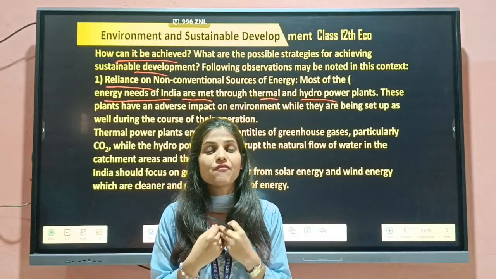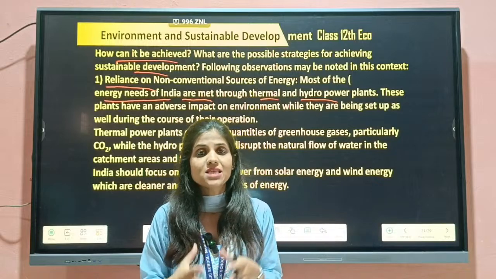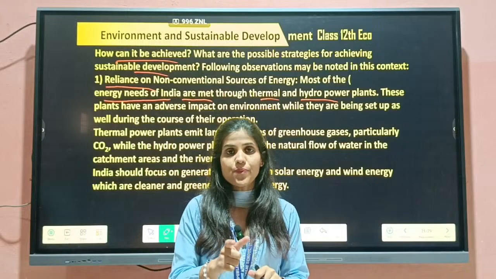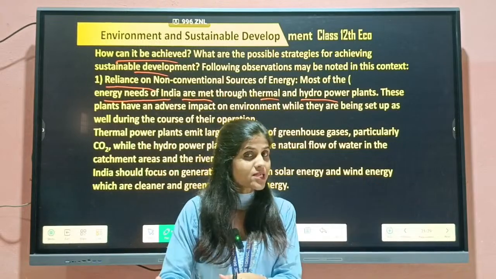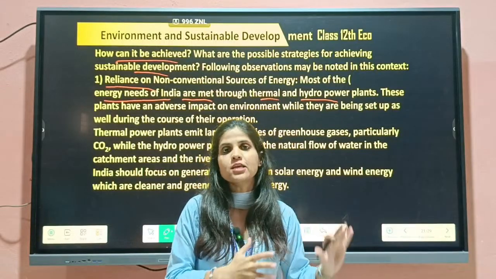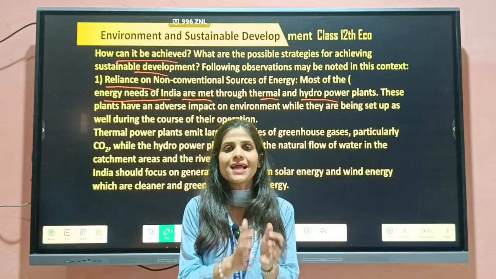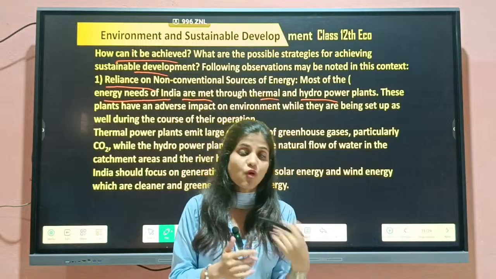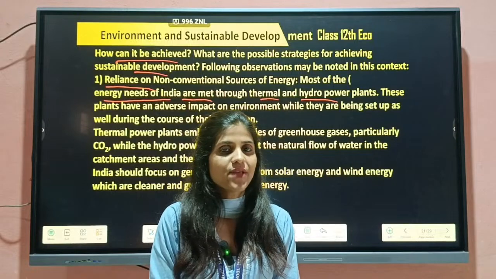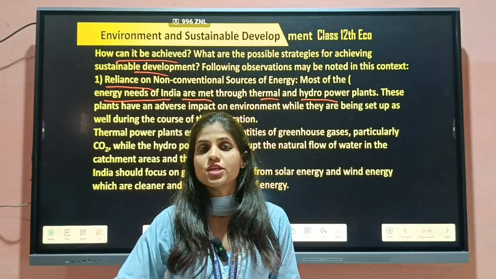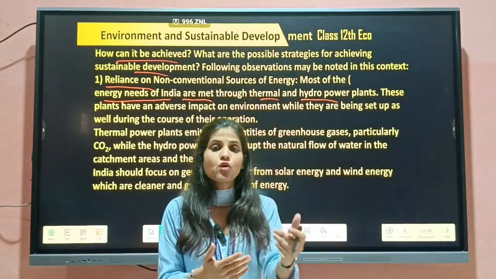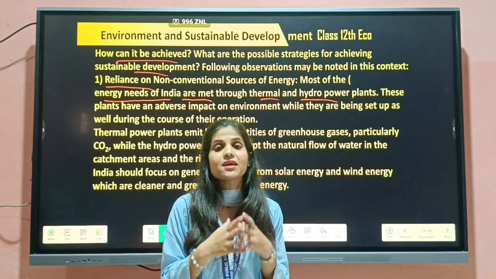So right now it's our moral responsibility to take some initiative, and because of this we are now using thermal and hydro power plants, because these are the things which are taken as environment friendly. So right now we are using these things so that environment can't be exploited more, because already वो exploitation beyond the limit हो चुकी है. So right now अगर अब हम initiative नहीं लेंगे तो for the future generation no resources will be left. No one, I am talking about here natural resources, because it is given by the nature. It's like a free gift of nature.